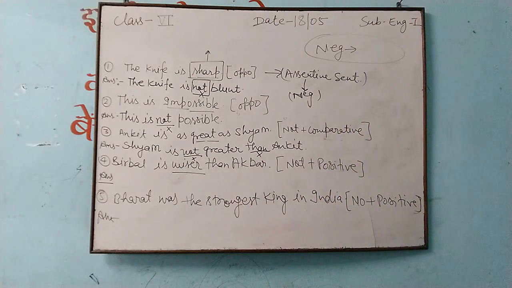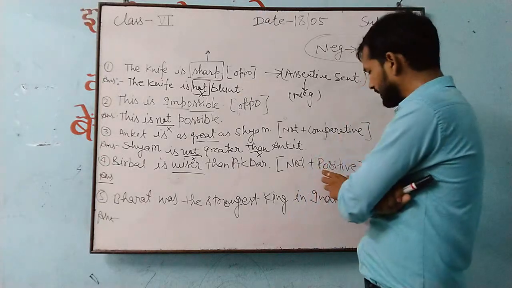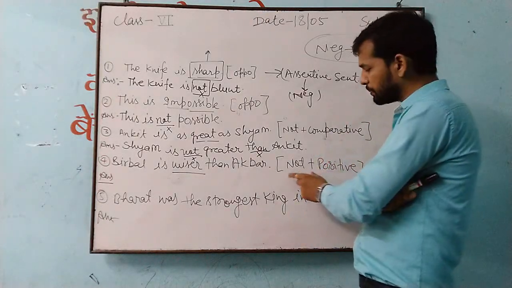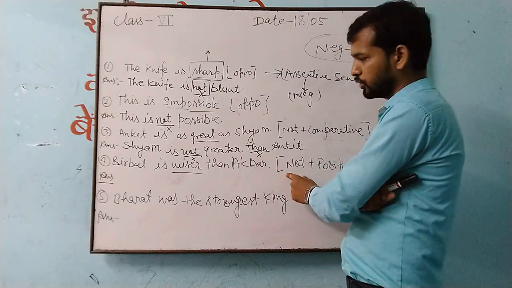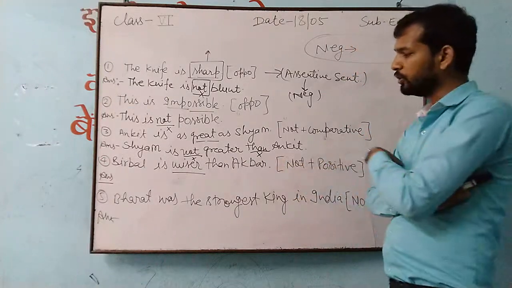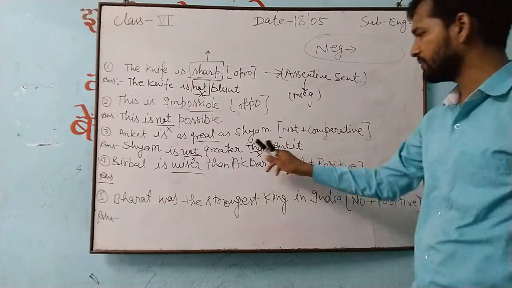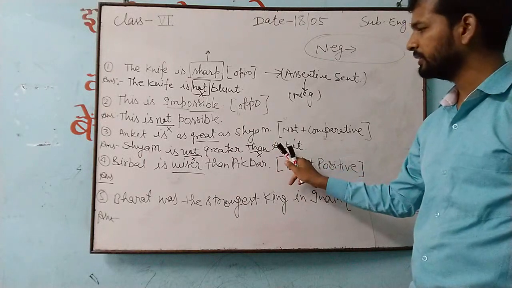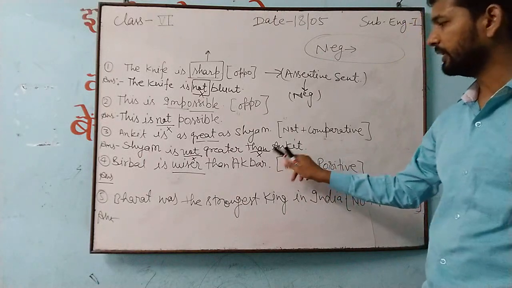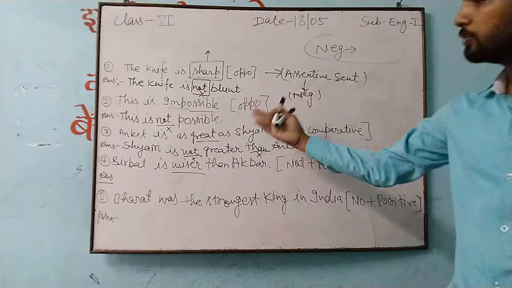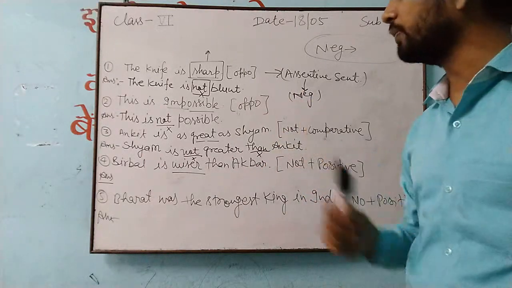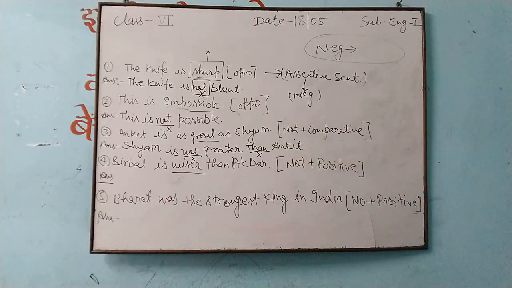Wiser changes into what? Wise. Wiser changes into wise. You will write positive degree, and before positive degree what you will write? Not only. So from where you will place? I told you, after then. Ankit is given. After then what is given? Ankit. So this you have to turn, this you have to change into that. See how we do this one. It's very easy.